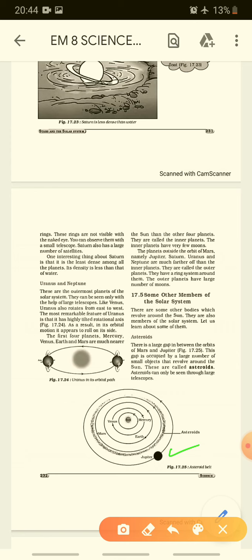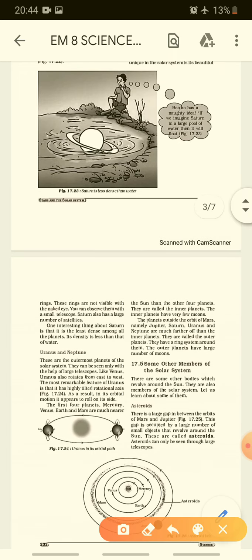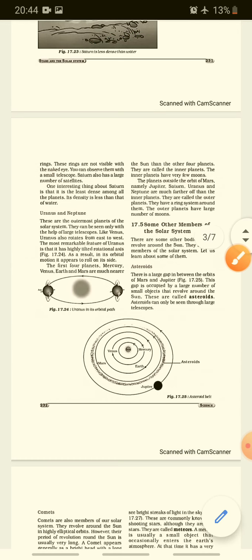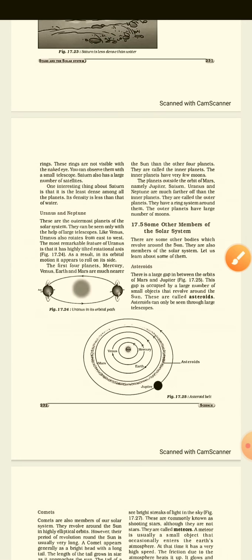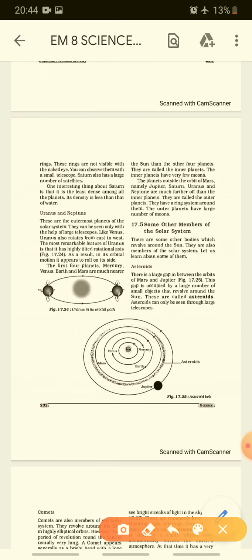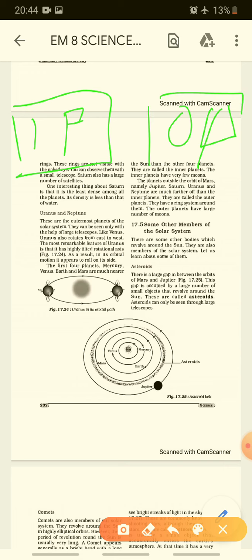They have a ring system around them. Yes, we discussed about it here. See, here only we have discussed that Saturn has beautiful rings and it is less dense than water. Now the planets outside are known as outer planets. And what is the difference between them? Inner planets have less number of moons, and outer planets have more number of moons.